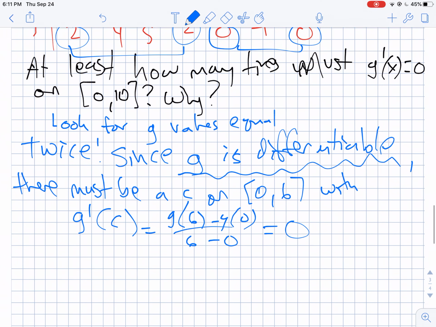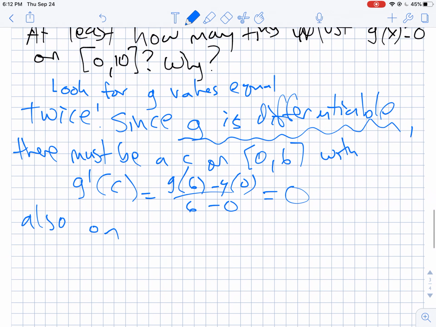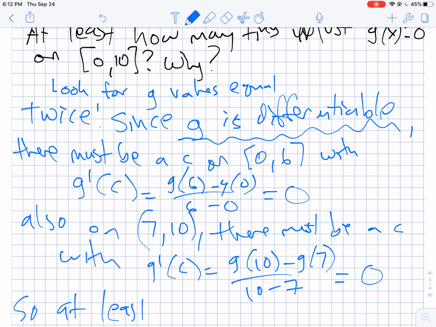Okay. And then also on the interval from 7 to 10, there must be a c with g prime of that c equaling g of 10 minus g of 7 over 10 minus 7, which in this case is still 0 because those values are the same, so at least twice.